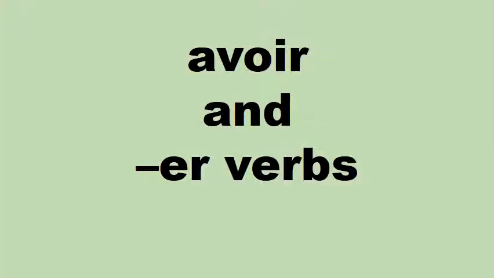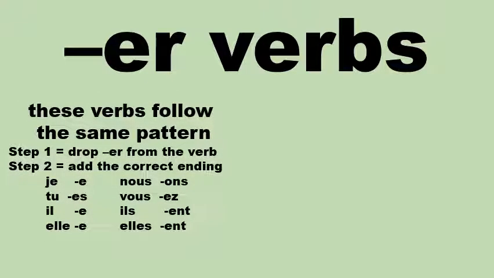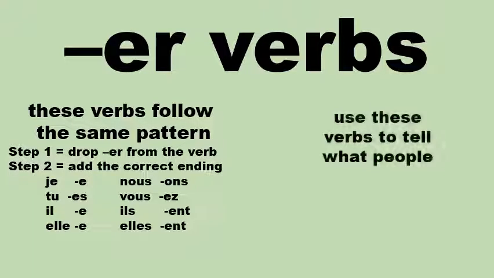All right, so we're going to look today again at avoir verbs and ER verbs. ER verbs, most common verbs in French. These verbs all follow this same pattern that we've been talking about for what seems like forever. You drop the ER, you have your 6 different endings. We're going to use these verbs to tell what people do. Not what people have, not what people are, but what it is that they do, the actions that they are doing.